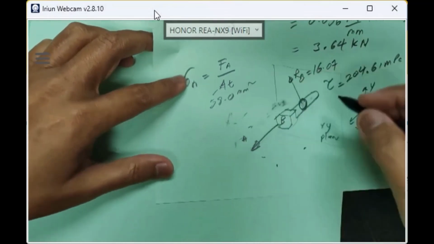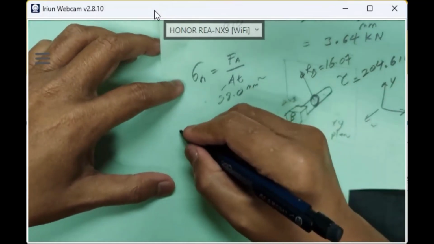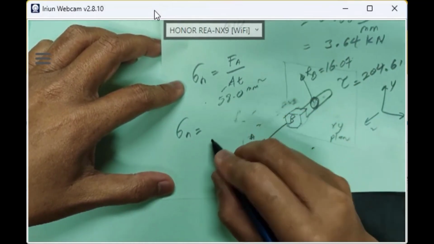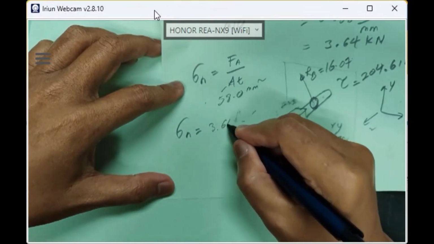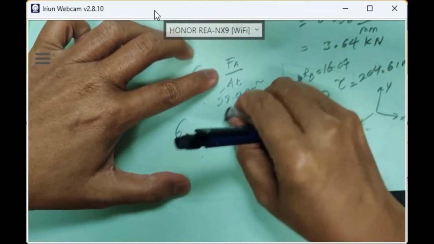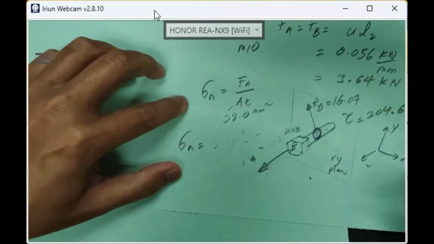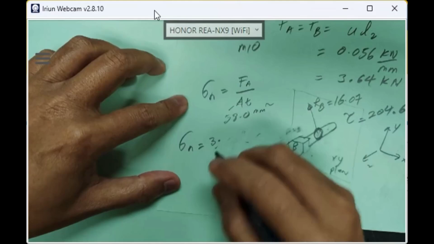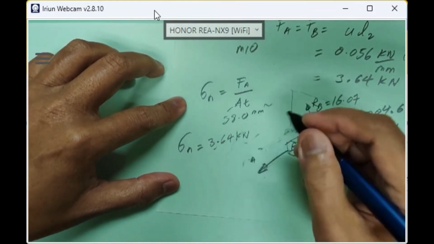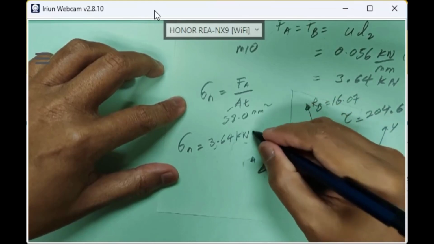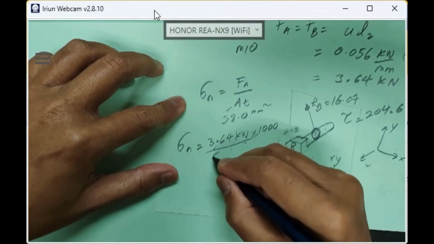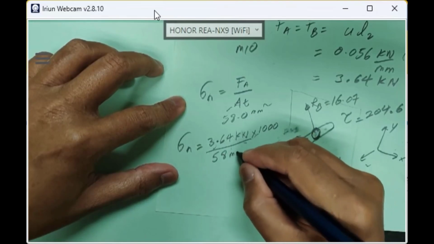Are you watching? So for the tensile normal stress, sigma normal, FA just now is 3.64 kilonewton, times 1000 because I convert to Newton, over 58 millimeter square.